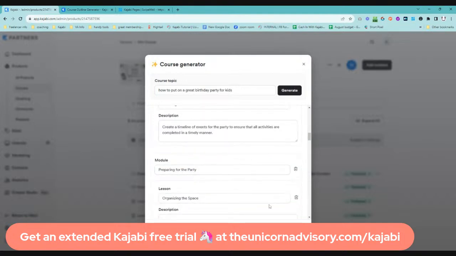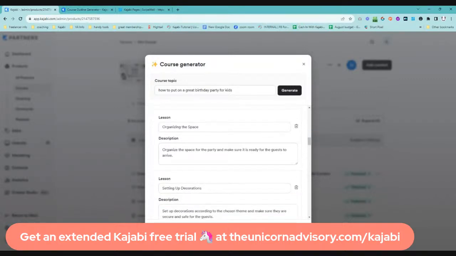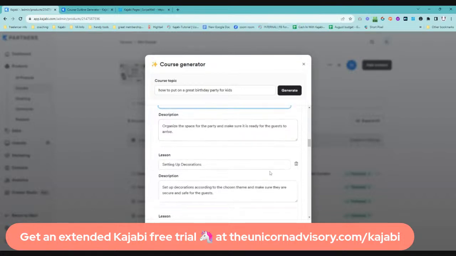So we've got a preparing for the party module. So I'm like, all right, I like this. It's pretty cool. If you were like, that's completely irrelevant, you can get rid of it. You could even change this. Like, I will change that Z to an S, being in Australia, because we don't use Zs in these words. So you can go and add extra information and things like that.